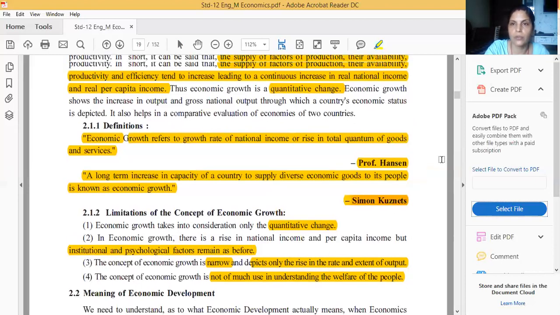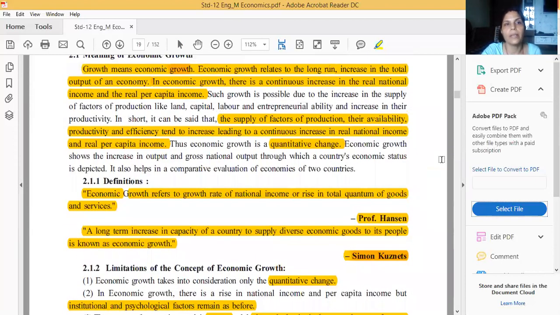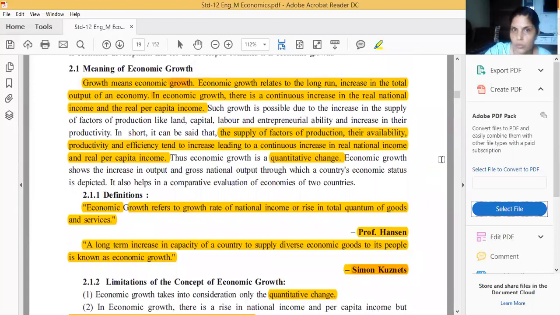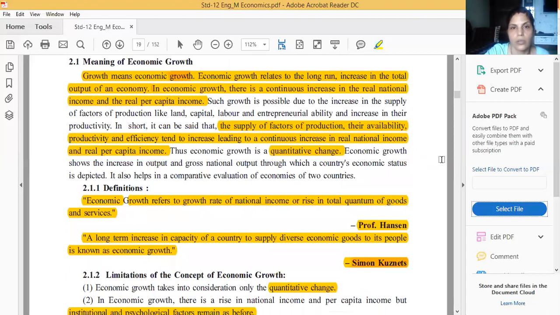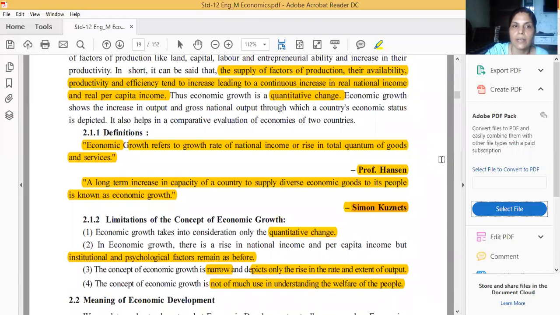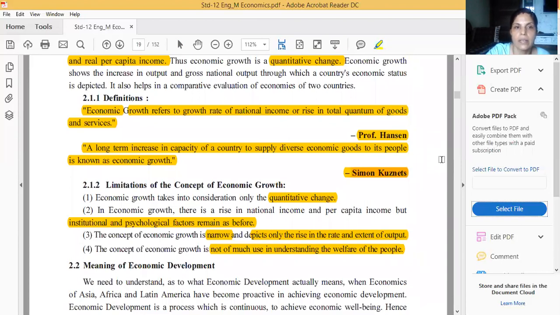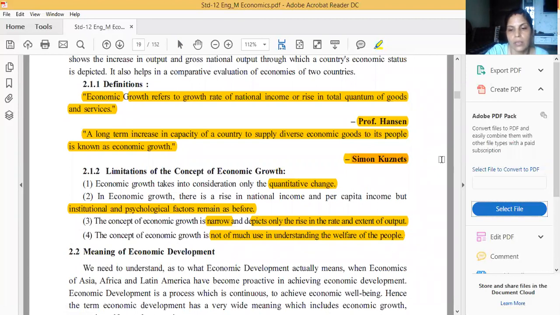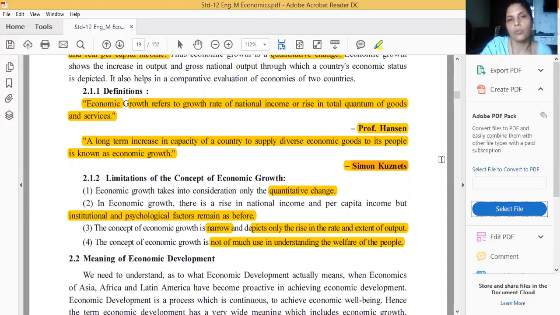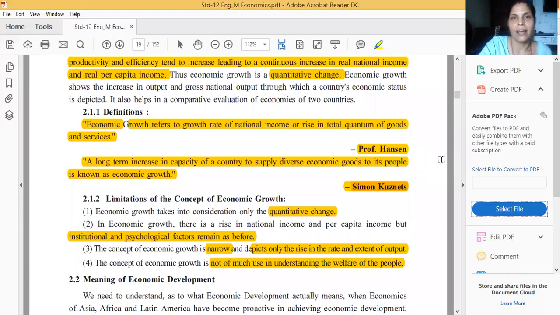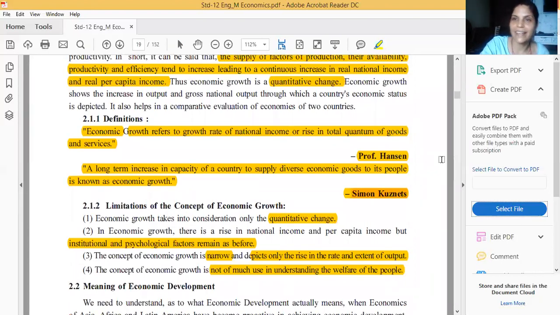These questions we have completed today. First, the meaning of economic growth, for 1 mark and 2 marks. Then we did the characteristics of economic growth. Third, we completed the definitions of economic growth. Last, we completed the limitations of the concept of economic growth. In the next lecture, I will start economic development. For today, this much only, and you revise and read again in detail.